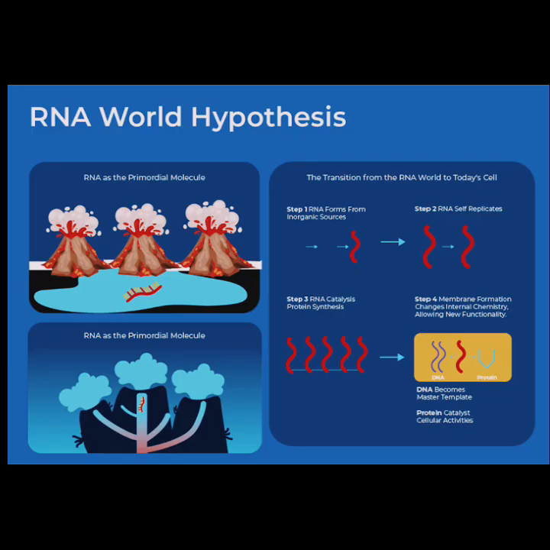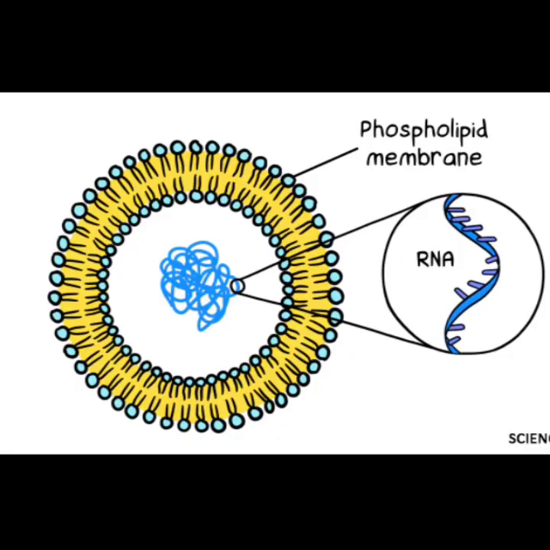Only RNA is capable of directing its self-replication, acting as both template and catalyst, which means it can replicate by itself using itself as template and enzyme for its replication. The RNA world existed for a period of time. The first cell is thought to have arisen when RNA became enclosed in a phospholipid membrane and was able to self-replicate. There are two types of cells, prokaryotic and eukaryotic cells.